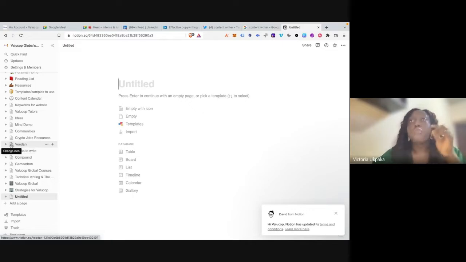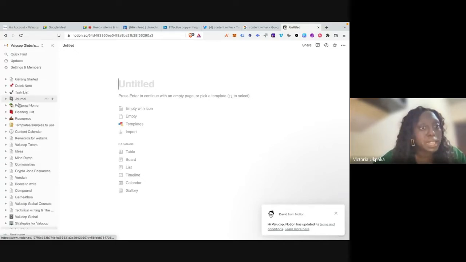Now let me show you. For the next 1 month or 2 months, all the content I will create online, I already have them. And how did I do that? I didn't start putting together the idea in one day. No, I had this Notion and I started putting them together. Let me show you. Content calendar. I labeled this content calendar.